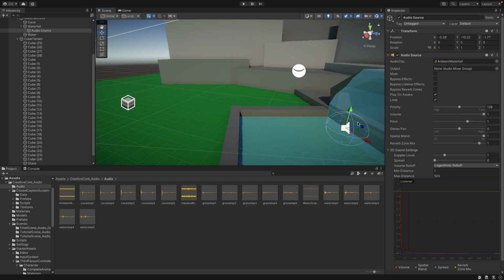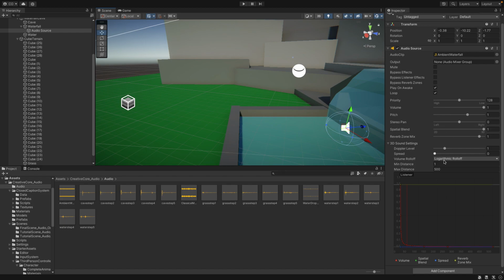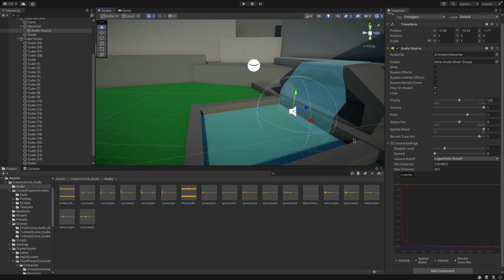And the next thing we see is if you look here, there's now a maximum distance and a minimum distance. And so we can adjust those to set the range for how we will hear the waterfall. So here, the minimum distance, we can just adjust it till it envelops the mouth of the cave, and then we can set the max distance to say 10 units for right now. Let's move this a little bit more back.